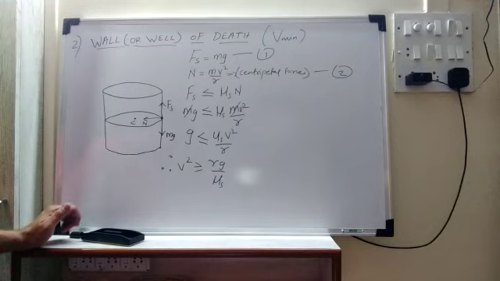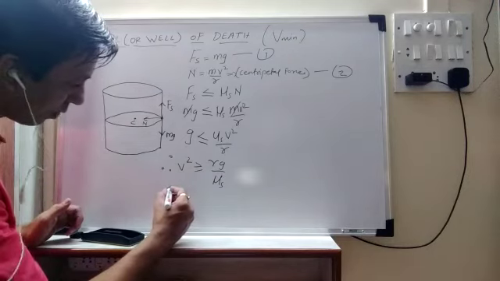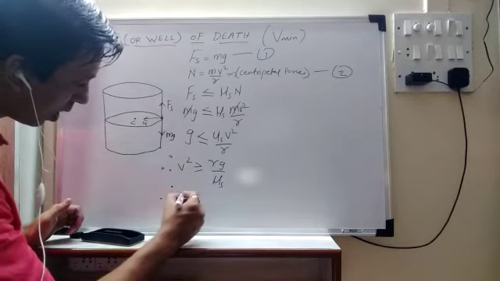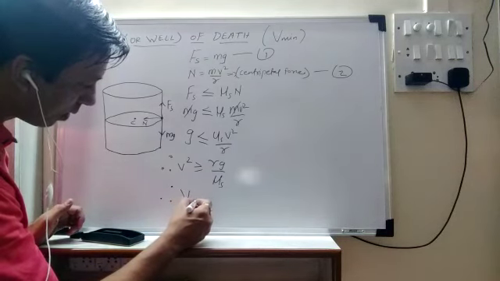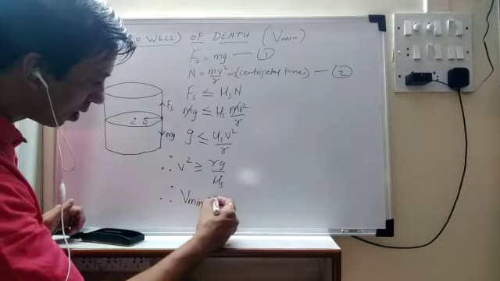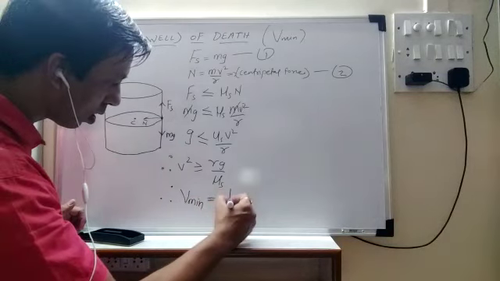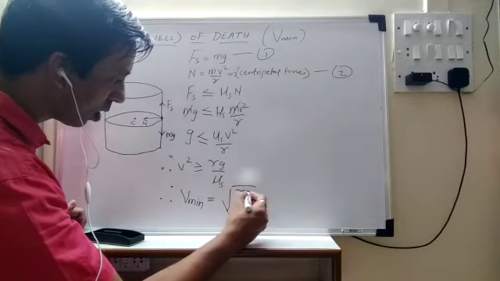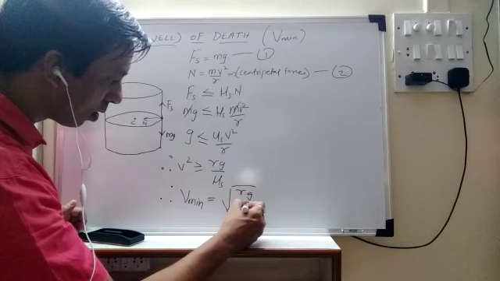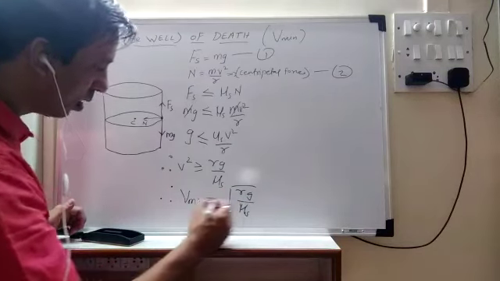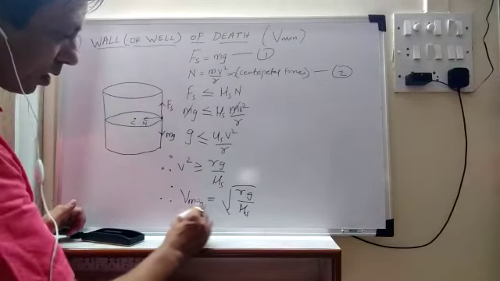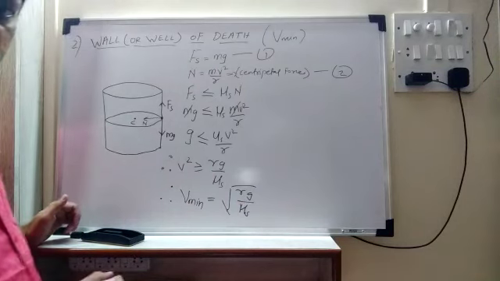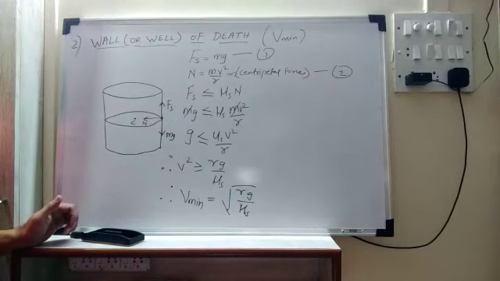So here we want the expression for v minimum. Therefore, I can write that v minimum is equal to under root of rg upon mu s. So this is the expression we required, that is v minimum is equal to under root of rg upon mu s.